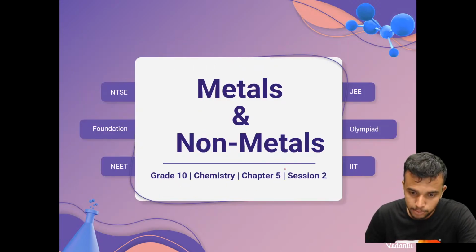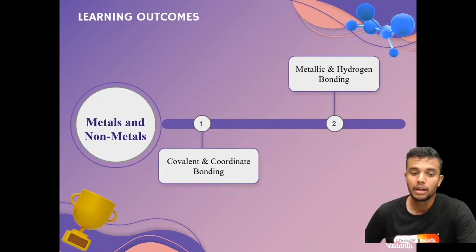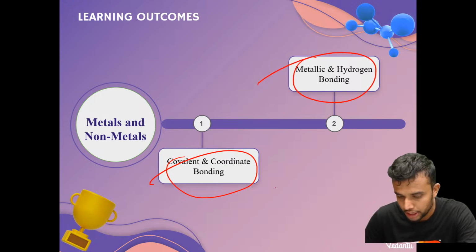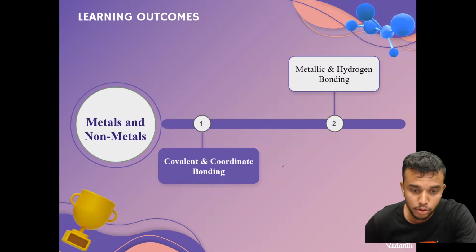Come, let's move on to the second session, the second part of the class. The next learning outcome is covalent and coordinate bonding, and metallic and hydrogen bonding. Once we finish this, we move on to the extraction part. Okay, students, let's do covalent bonding.